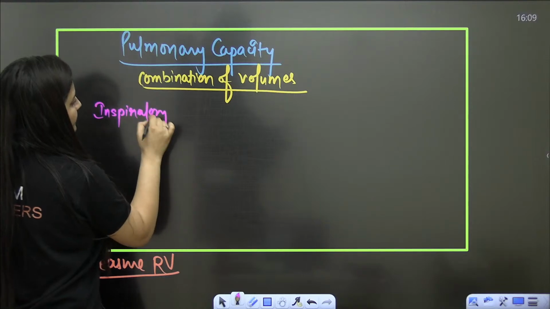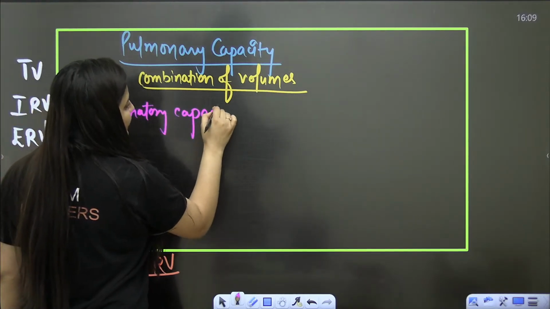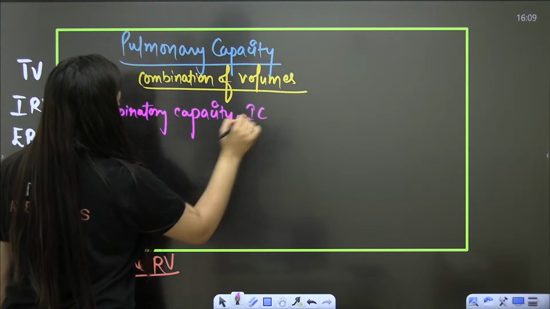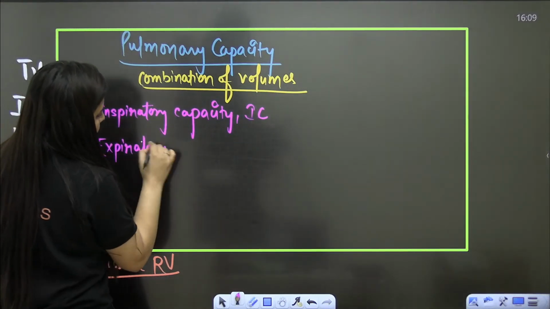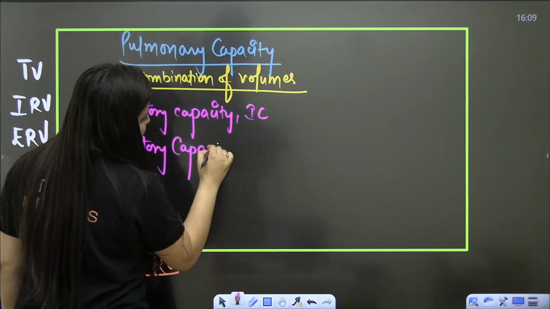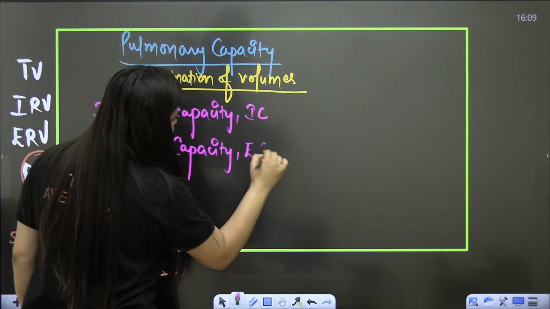Firstly, inspiratory capacity, IC. Expiratory capacity, EC.